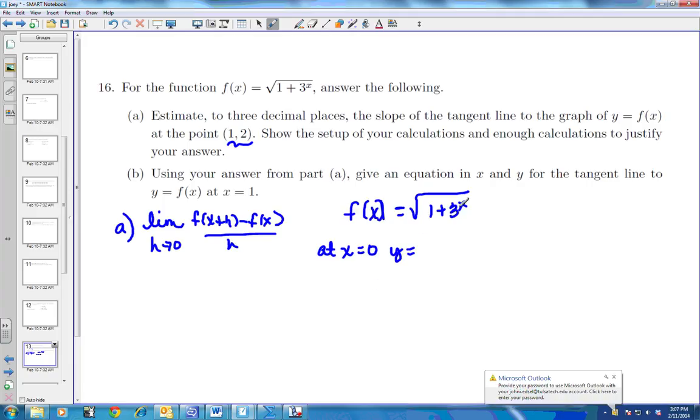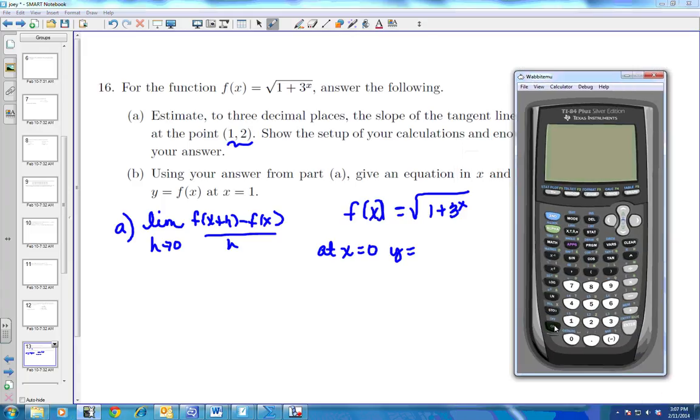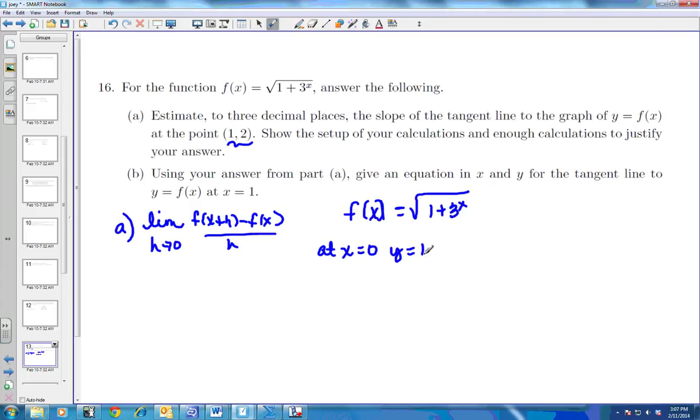When I plug 0 into this, you can use your calculator. The easiest way would be to put this in my y equals, the square root of 1 plus 3x. I'm going to go to my table and plug in 0. When I plug in 0, I get the point 1.414.